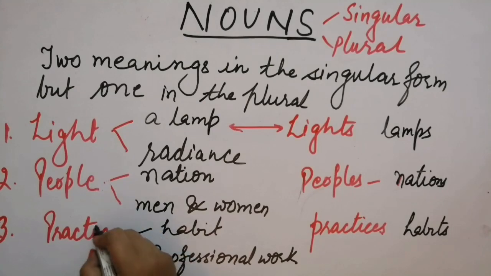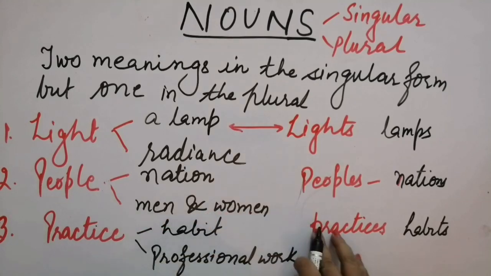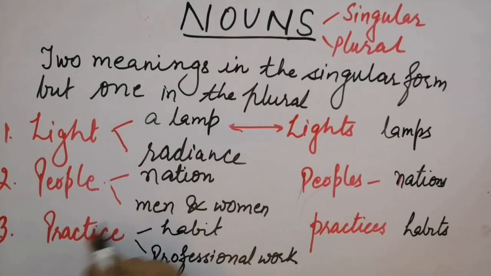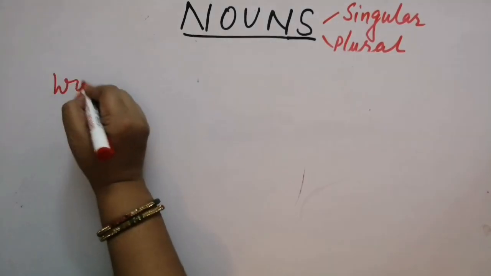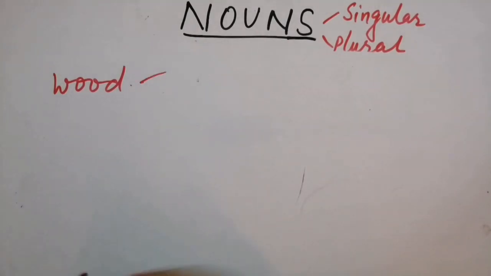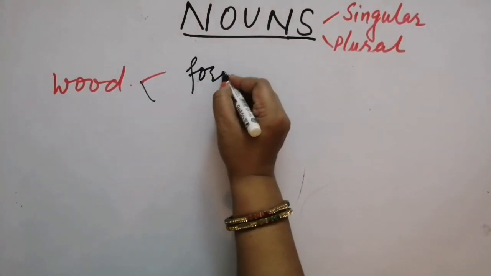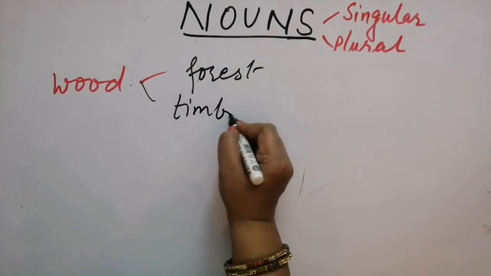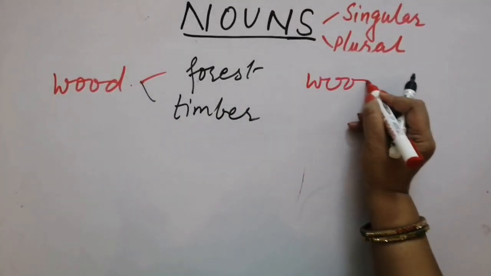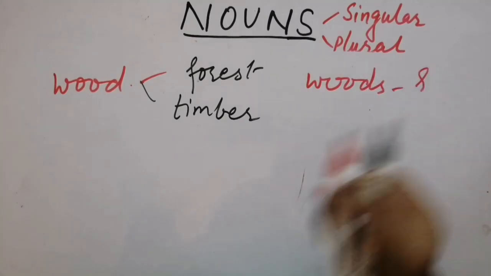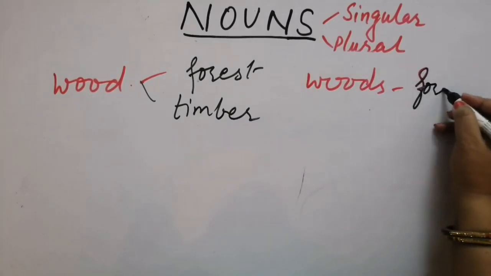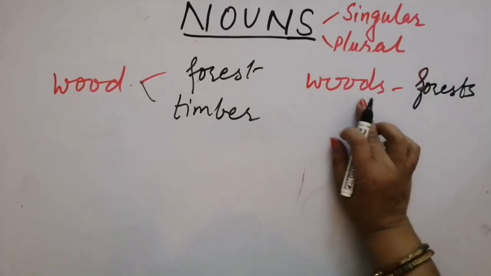Professional work practice, I hope you remember, like a doctor does the practice or a lawyer. So they have practice work, that is their professional work. Okay, so in singular form we will use that meaning. So that meaning will be associated with the word practice in singular form. But in plural only habits, that will be the meaning there, right? Let's take one more example, that is wood. The two meanings which we have in singular form are forest and timber. Now when we say woods, we can say forest but not timber. It will not mean timber. Clear?